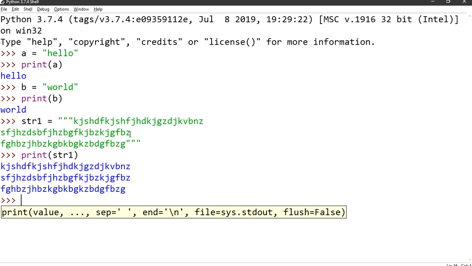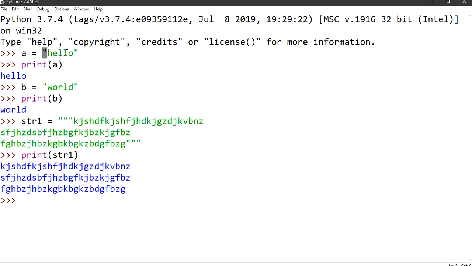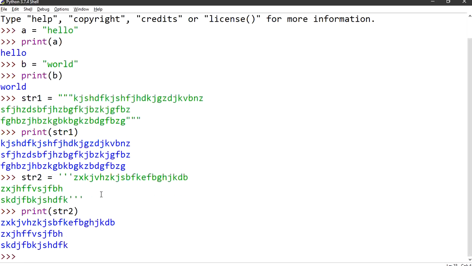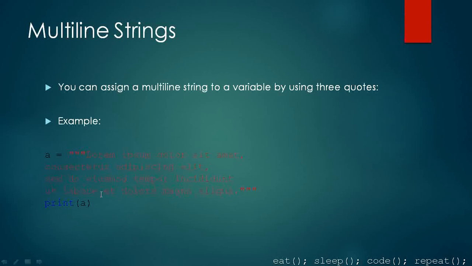As I said, this can be double quotation or single quotation also. Here it can also be like this: I have str2, which is 1 2 3, then I have some multi-line text, and I print str2. So this is also possible. It can be the double quotation three times, and single quotation also. So we have multi-line strings also. Multi-line strings are inside triple quotations or three quotations.